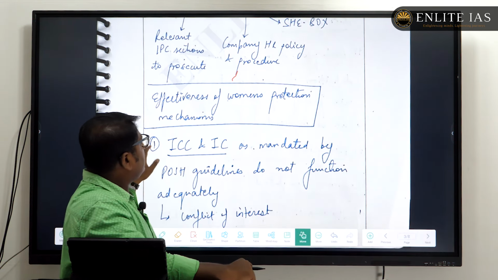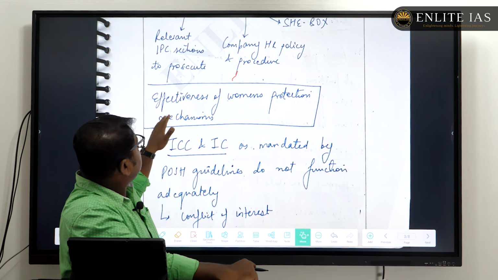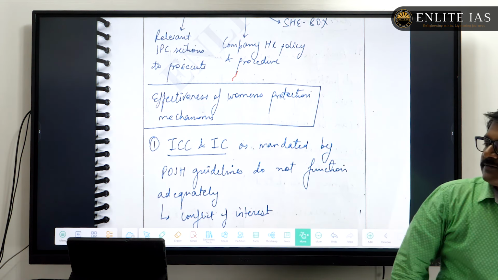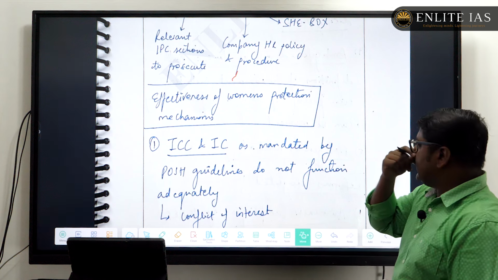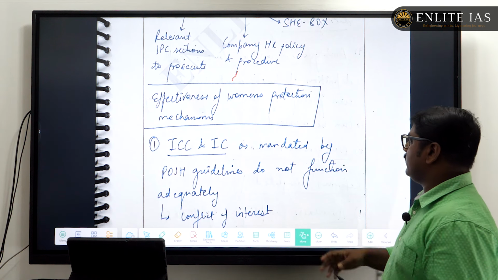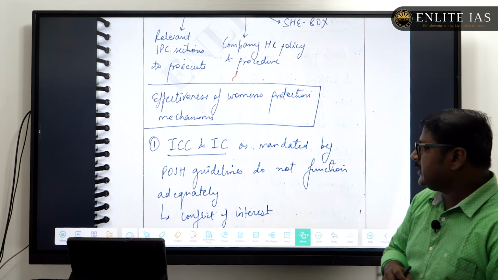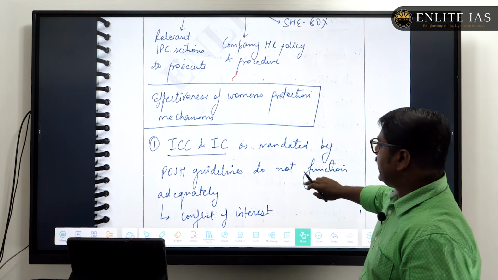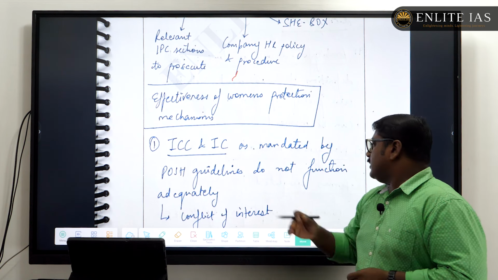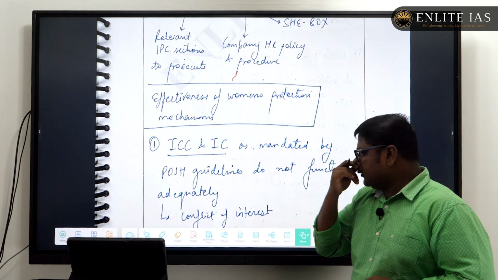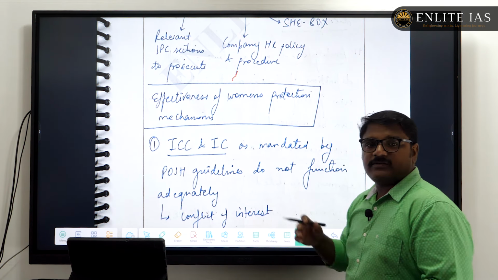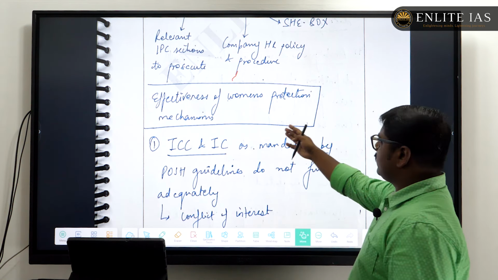the second part, the effectiveness of women protection mechanisms. Here bring the points such as the ICC, internal complaints committees, and the local committees as mandated by the POSH Act. And he had added those criticisms, like the POSH guidelines are not being properly implemented, and not properly functioning, and the conflict of interest within the organization regarding the implementation of ICC, etc.